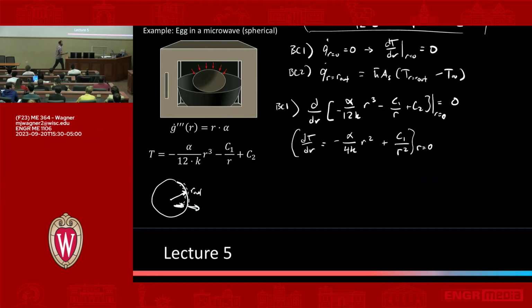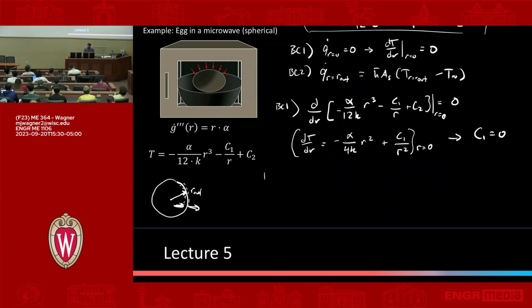What that's saying is c1 equals 0. It has to equal 0. If we want any kind of a solution at all, we have to have c1 as 0. I want my solution to be defined. I want it to be a real solution, not an infinite solution. So by definition, it has to be 0. That's kind of tricky, but it's true in this case. So we find that c1 has to equal 0, and we've done one of the boundary conditions.